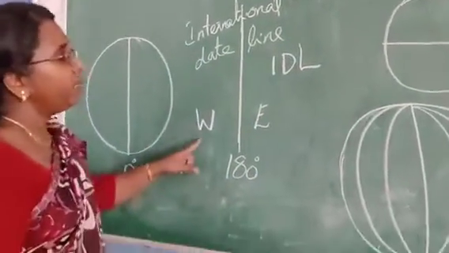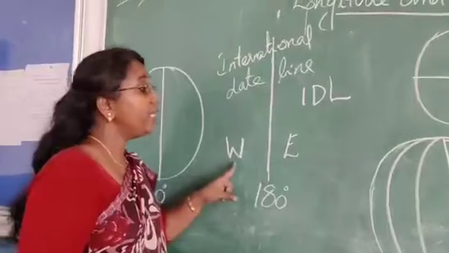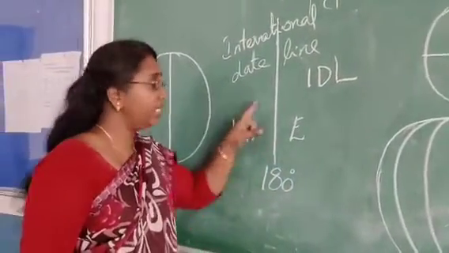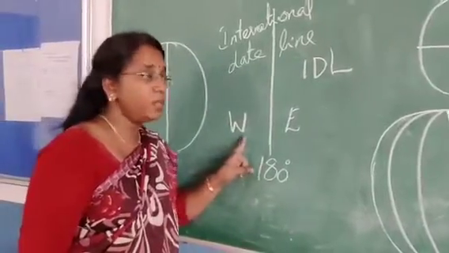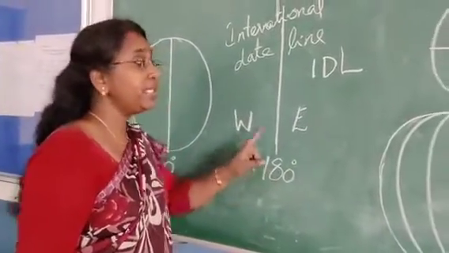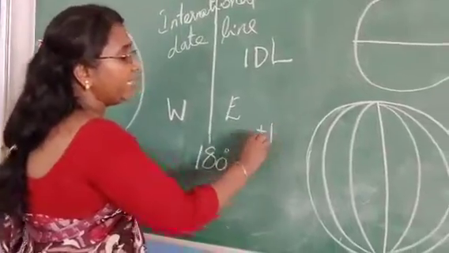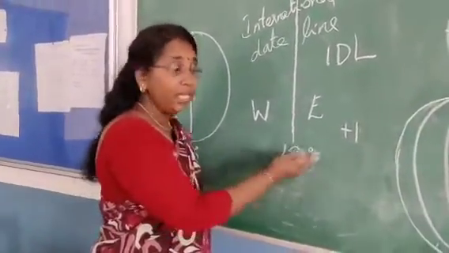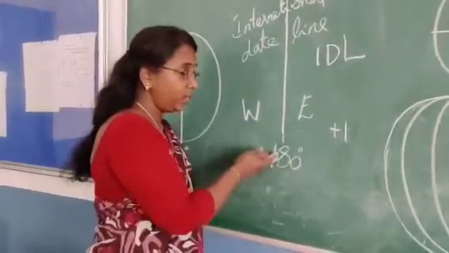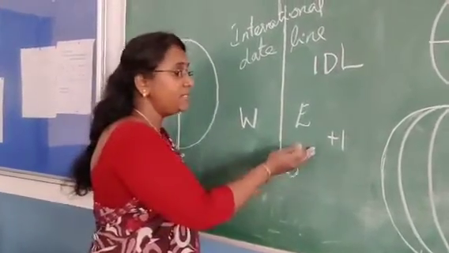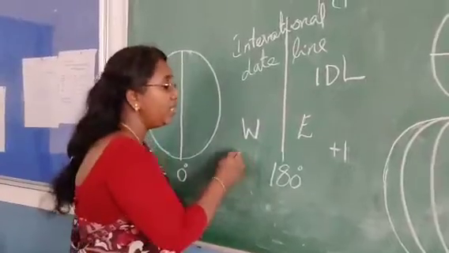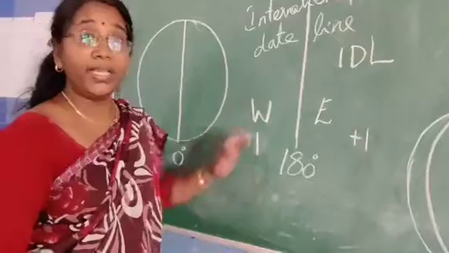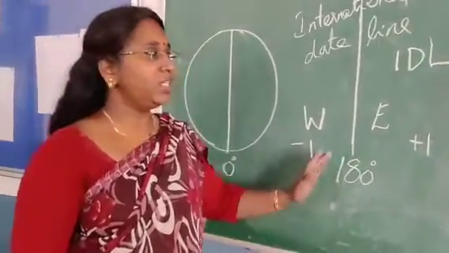Because if anybody crosses the international date line from western hemisphere to eastern hemisphere, the person gains 1 day. And if anybody crosses the international date line from eastern hemisphere to western hemisphere, he loses 1 day. That means 1 day is deducted. So that is the importance of the international date line.